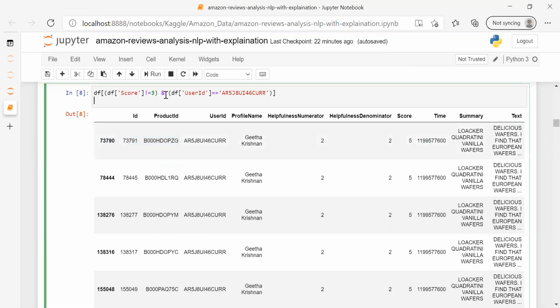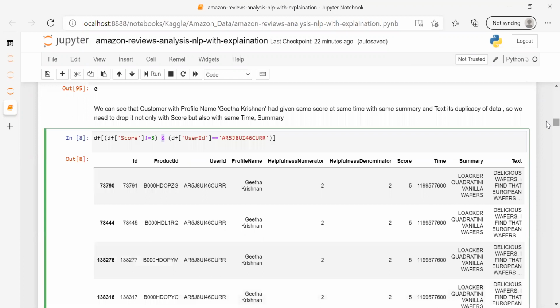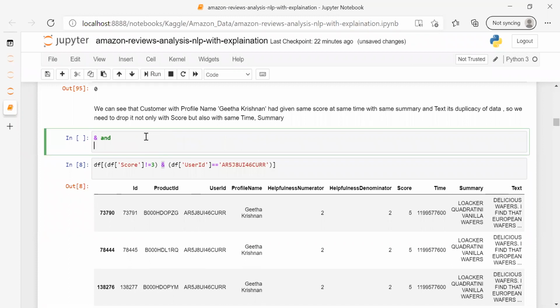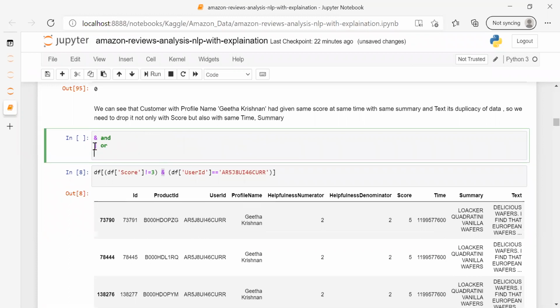So this is the operator. In Python, logical operators are used, like and, or. This is the sign of and. Let me tell you something about it. This is the and function. This pipe function is or. Let me show you how or works.